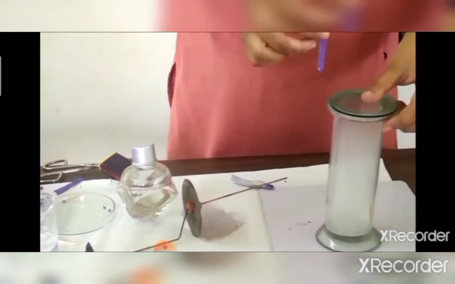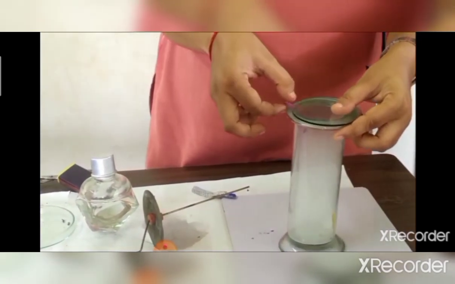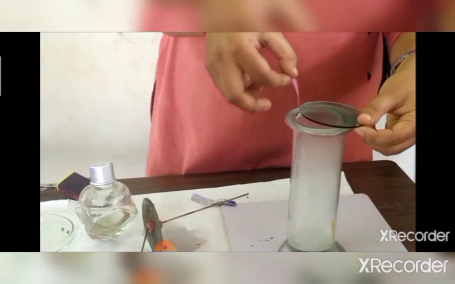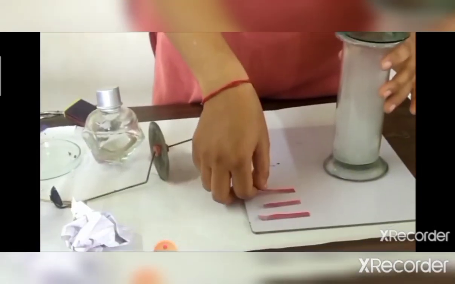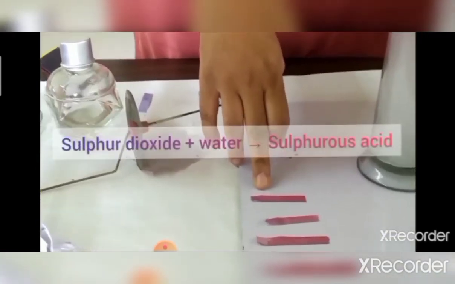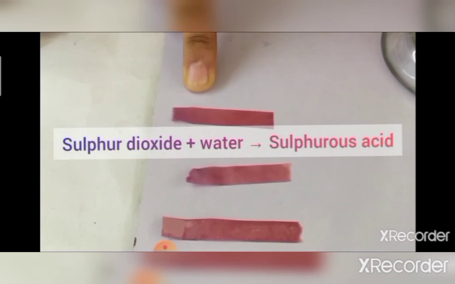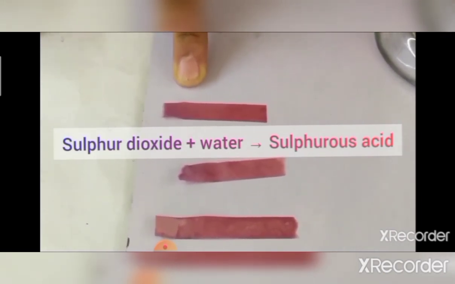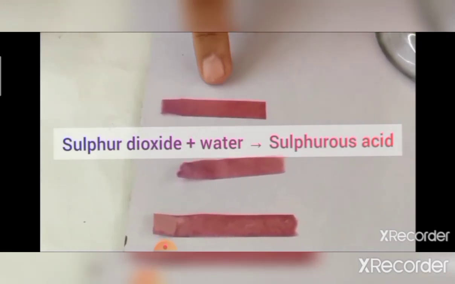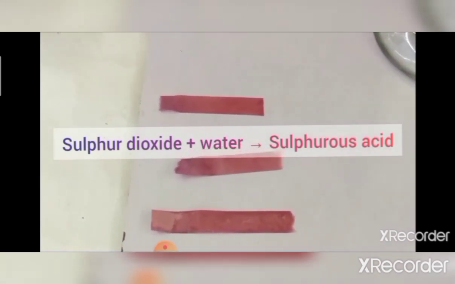See children, observe once again. We are dipping the wet blue litmus paper, and you can see the blue litmus changes to red litmus. It itself shows that sulfur dioxide on reacting with water in the wet litmus paper produces sulfurous acid. As sulfurous acid is acidic in nature, it converts the blue litmus to red litmus.